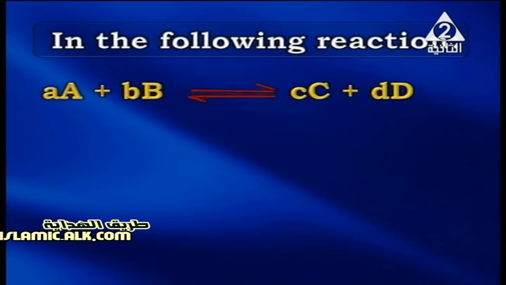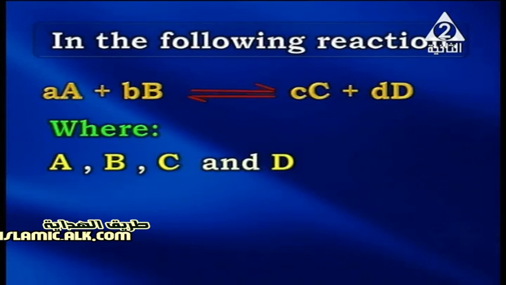In the following reaction, my dear students, to show the law of mass action, the substances are capital letters A, B, C, D with their coefficients in the balanced equation being small letters a, b, c, d.